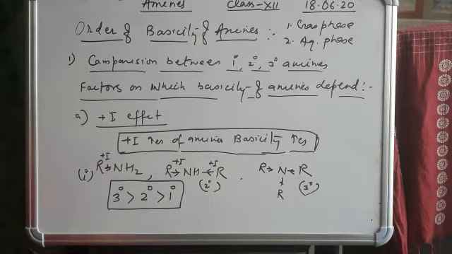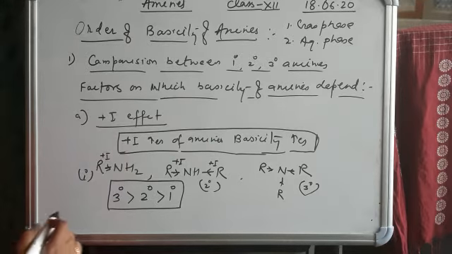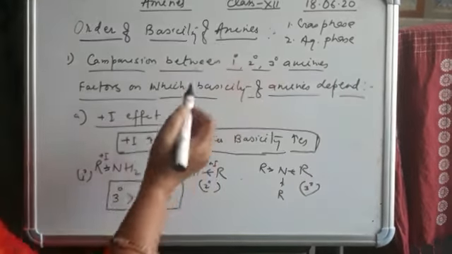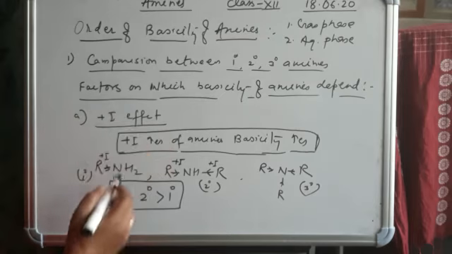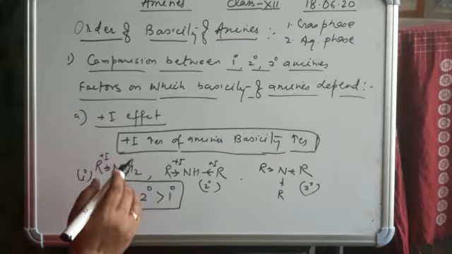In that condition it can easily donate its electron. So as the number of alkyl groups increases, basicity increases. On the factor of plus I effect, 3 degree amines are more basic than 2 degree, than 1 degree.